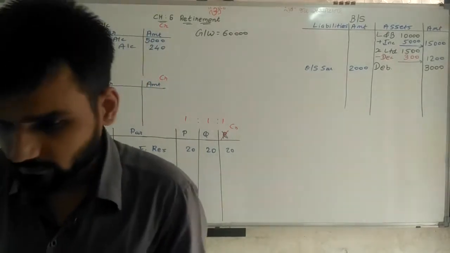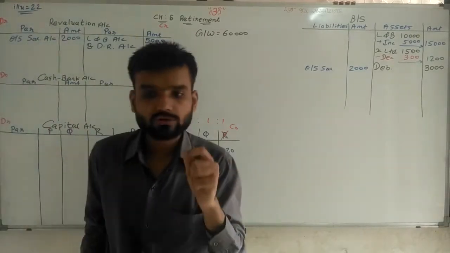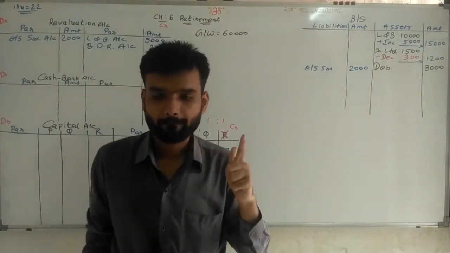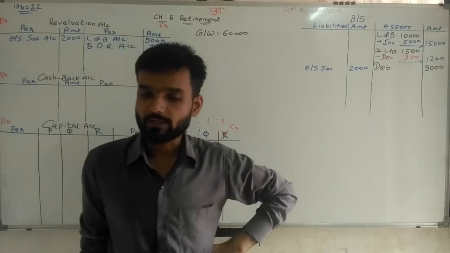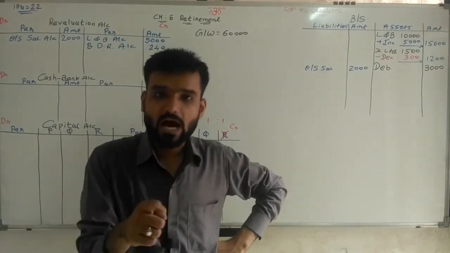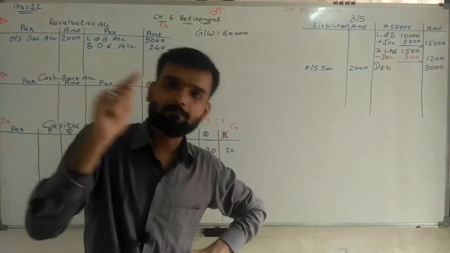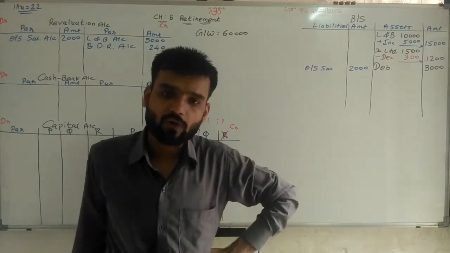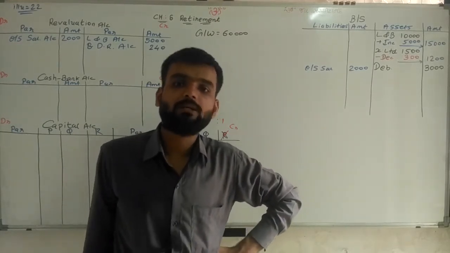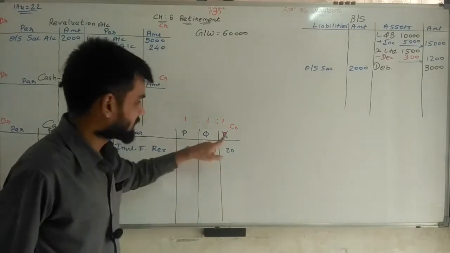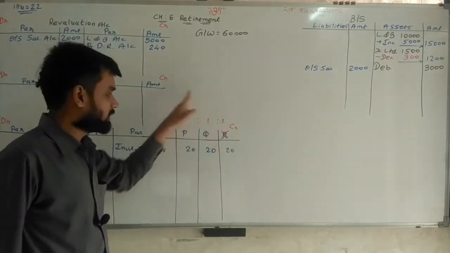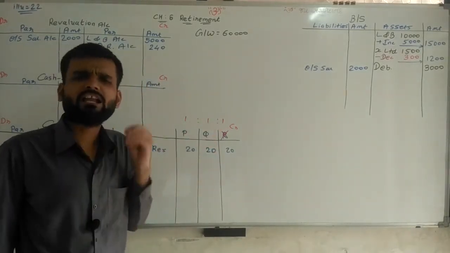Now, the most important thing, the 7th adjustment: the share of R will be gained by P. It means R retires and its share is given to P directly.